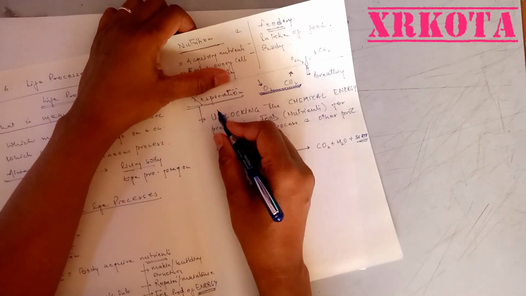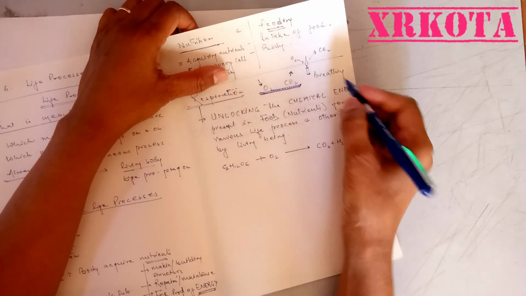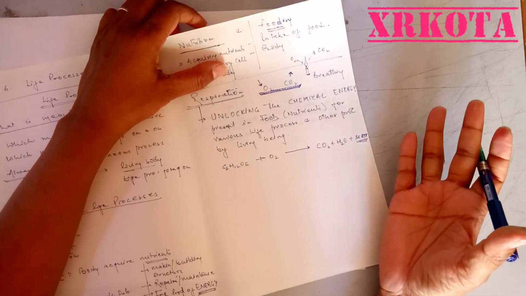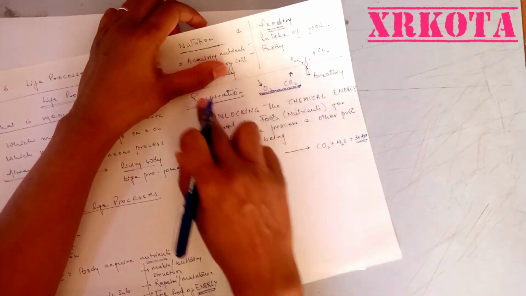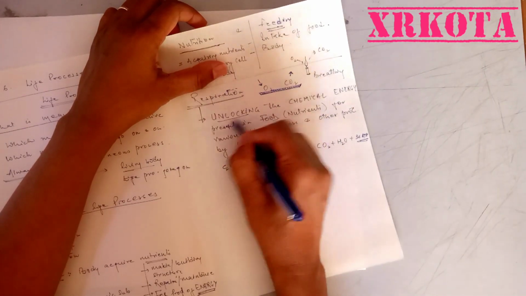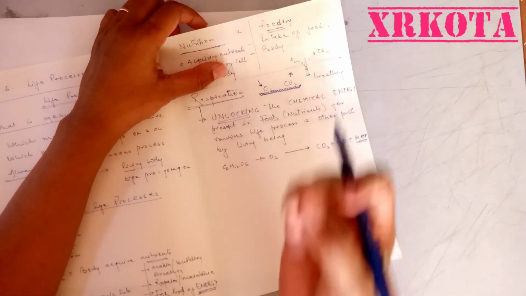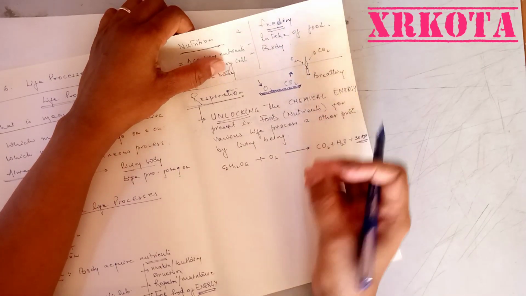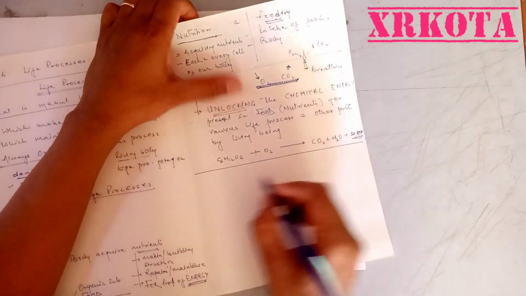But respiration is actually completed in 3 steps. And these 3 steps are, first is breathing, second is transport of oxygen to each and every cell where the respiration will take place, and third, the oxidation of food. So respiration is in fact oxidation of food, where the energy is coming out, where the energy is unlocked, whereas breathing is merely exchange of gases. We are not doing exchange of gases only, but we are doing the entire process of respiration.